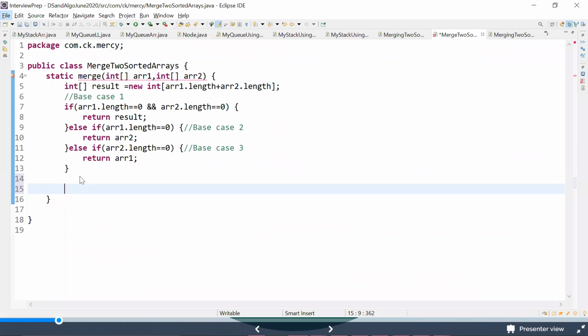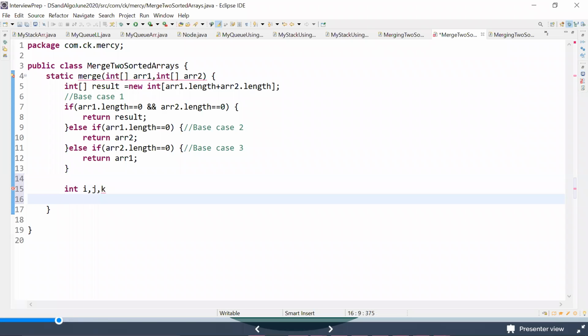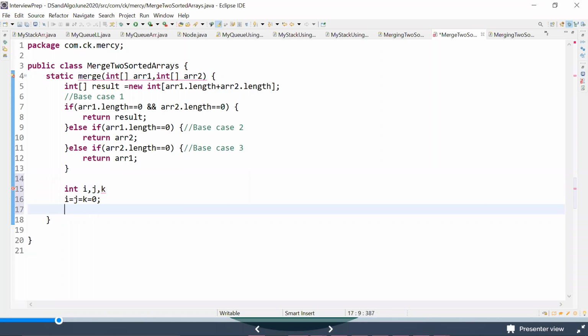So just by understanding this small logic, maybe we'll try to implement the same thing over here. What happens is, I will take int i, j, k. These are 3 pointers that I'm taking, and I'm saying i is equal to j is equal to k is equal to 0. I'm initializing all these 3 to 0, right? When I initialize all these 3 to 0, I should do something like this.